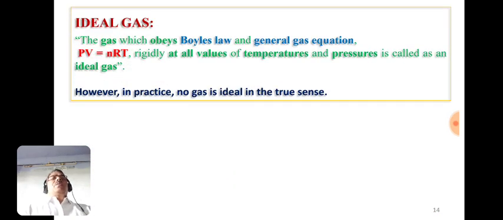Now our next point is the ideal gas. Which gas is said to be an ideal gas? The gas which obeys Boyle's law and the general gas equation PV equals nRT rigidly, meaning strictly, at all values of temperature and pressure is called an ideal gas. But in actual practice, there is no gas which obeys Boyle's law and the general gas equation at all values of temperature and pressure. So in the true sense, there is no gas which is ideal.